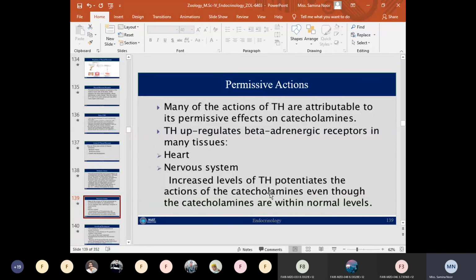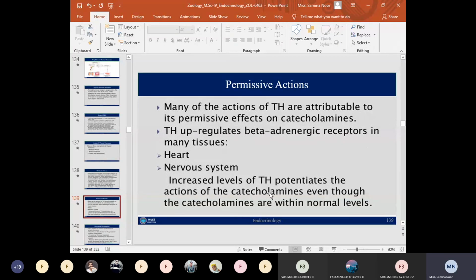So thyroid hormone upregulates the beta adrenergic receptors, enhancing their ability to bind with the catecholamines, epinephrine and norepinephrine. Such kinds of actions are known as permissive actions.